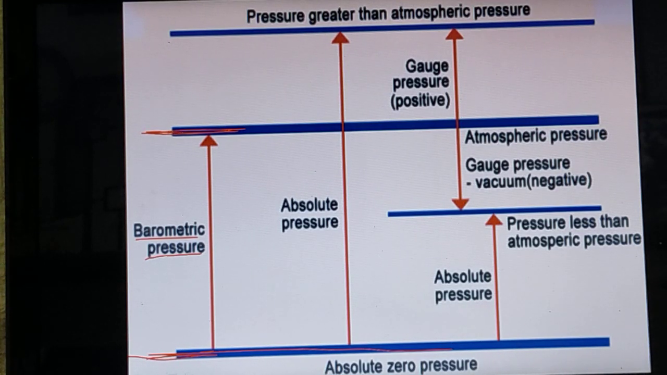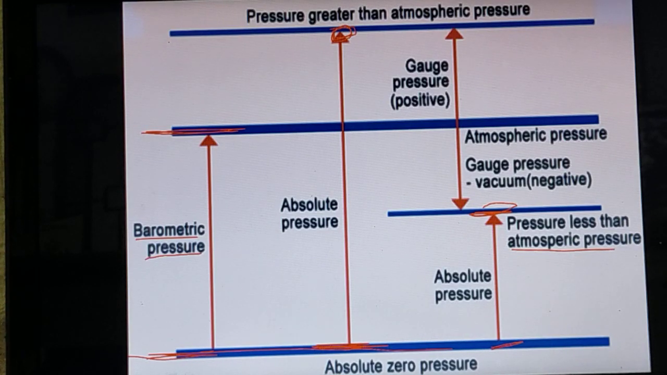Now, what is absolute pressure? From the absolute zero point, from the bottom line, up to the point we have selected, for example, up to this point 1, this is a pressure greater than atmospheric pressure. That is referred to as absolute pressure. In the same way, we can measure absolute pressure from this bottom line up to this point. Listen here. This is an absolute pressure lesser than atmospheric pressure. That is the main thing.